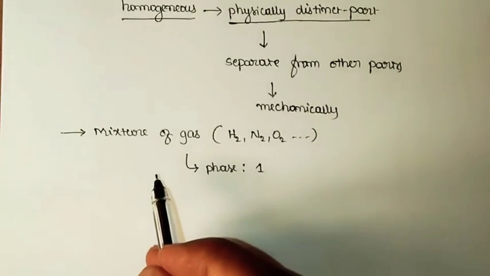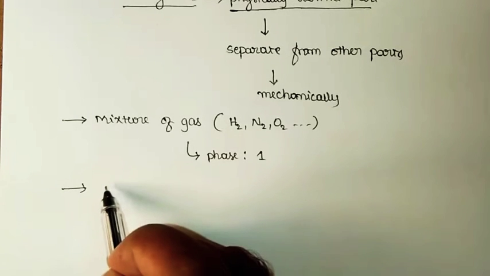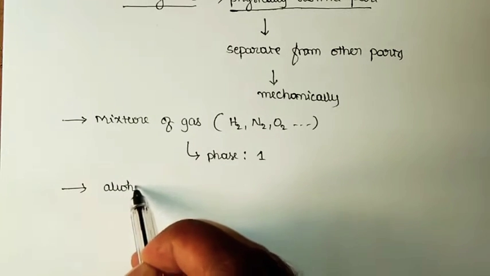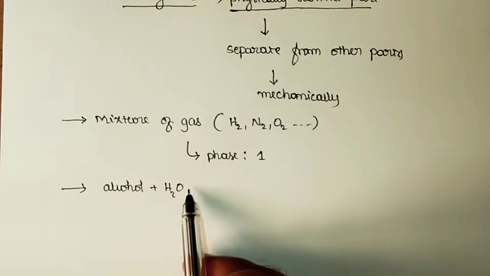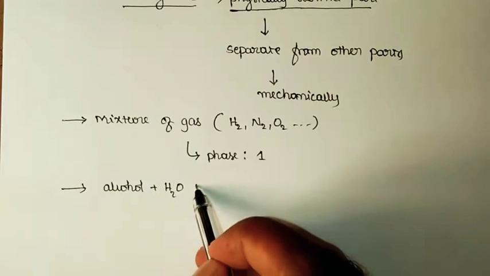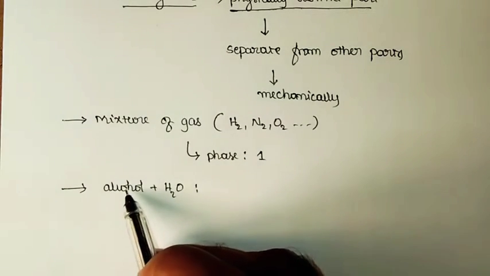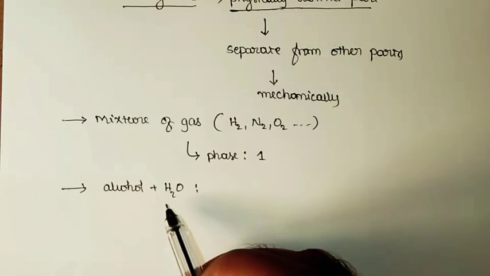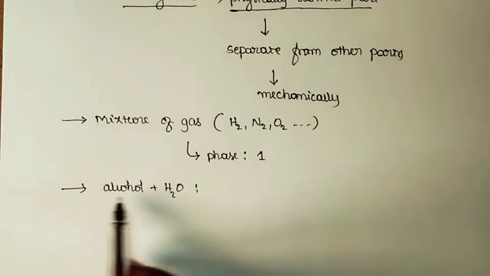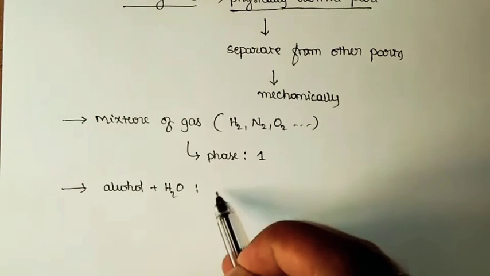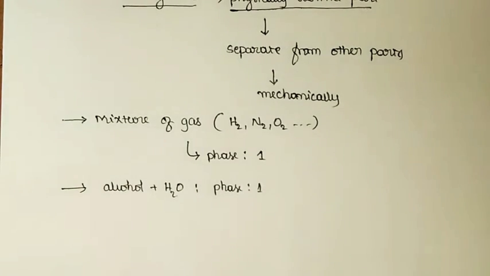But if you consider the mixture formed by alcohol and water, alcohol is completely miscible in water so as to form a homogeneous solution. There you cannot notice where the alcohol molecule is and where the water molecule is. So this also forms a single homogeneous system though two constituents are present. For this case also, the number of phases equals 1.